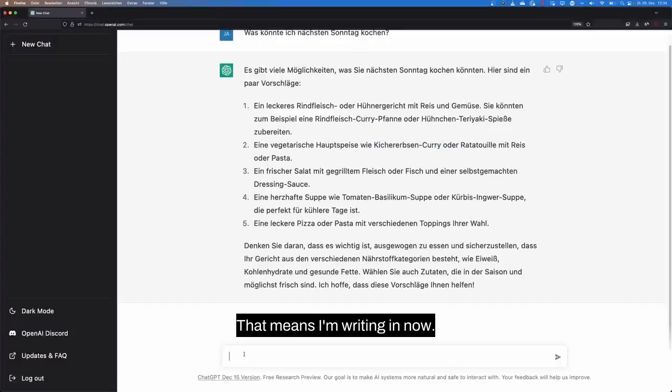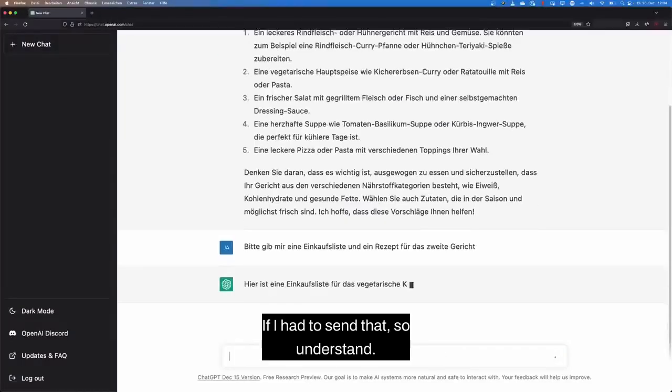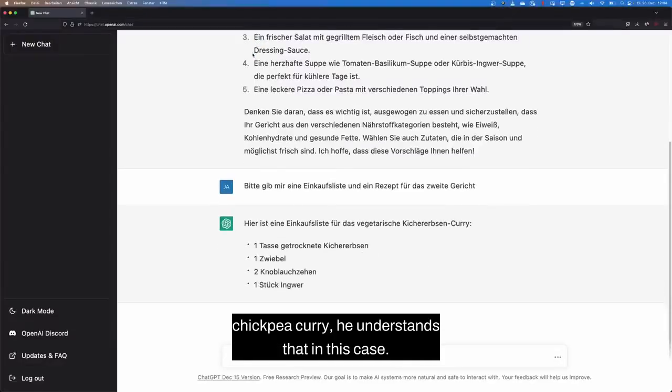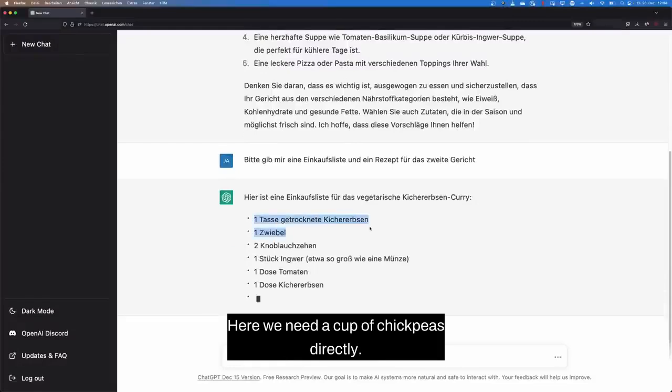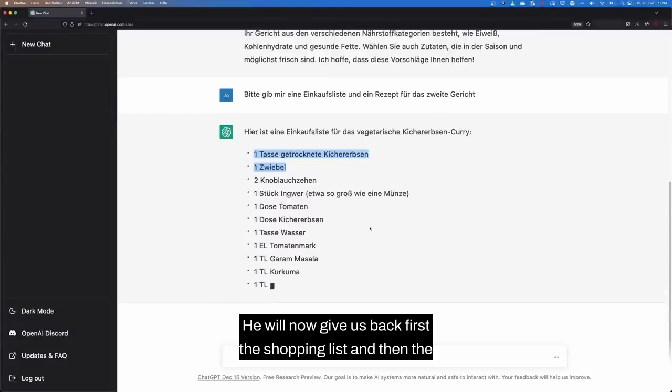That means I'm writing in now: Please give me a shopping list and a recipe for the second dish. If I send that, he understands that I am talking about the second dish, i.e. the chickpea curry. Here we need a cup of chickpeas directly. He will now give us back first the shopping list and then the recipe for this dish.